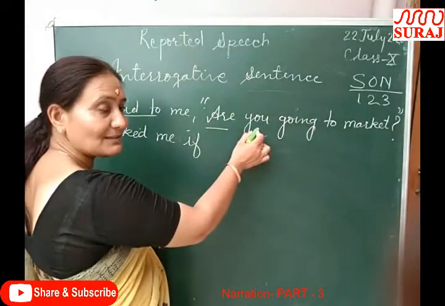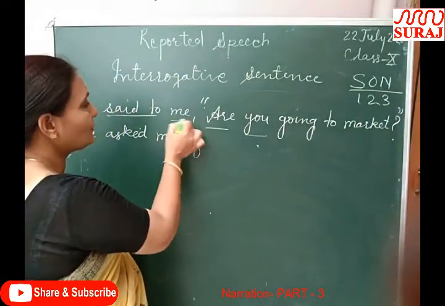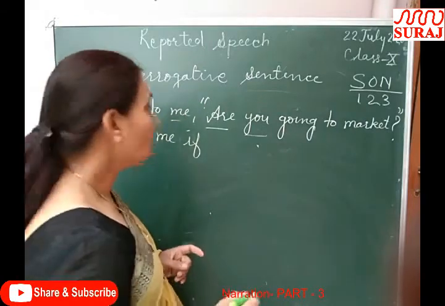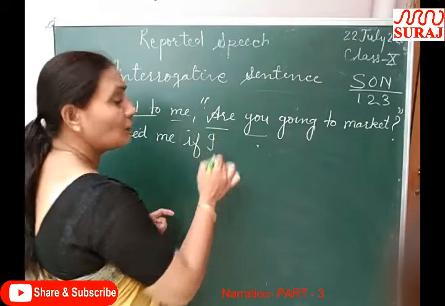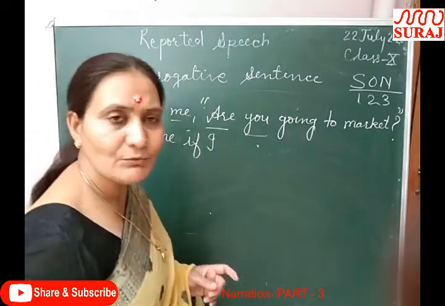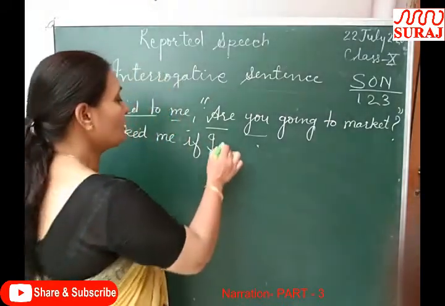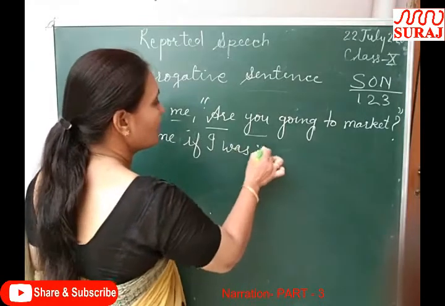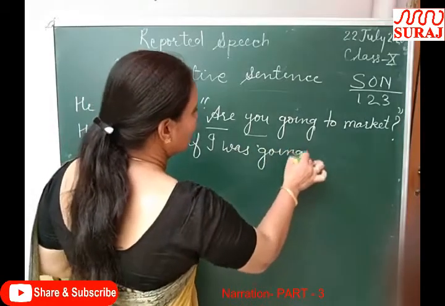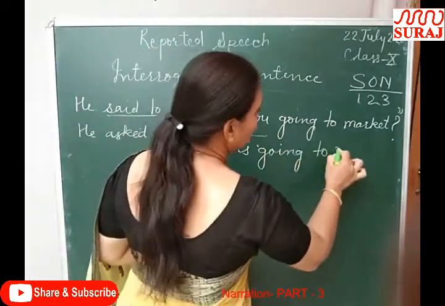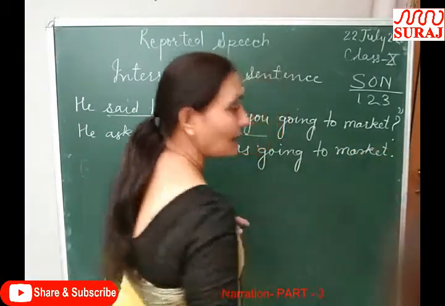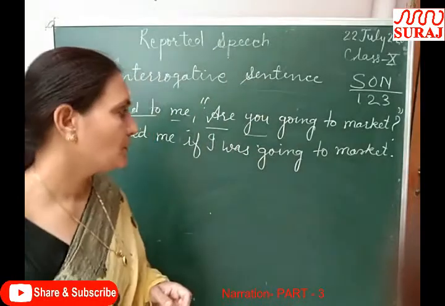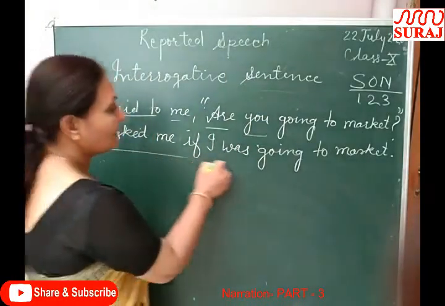So it is second person, and second person is changed according to the object. The object is me. So what is the nominative of me? I. According to I, in past tense, what will we use? We should use was. I was going to market, and full stop. So this is the indirect way.